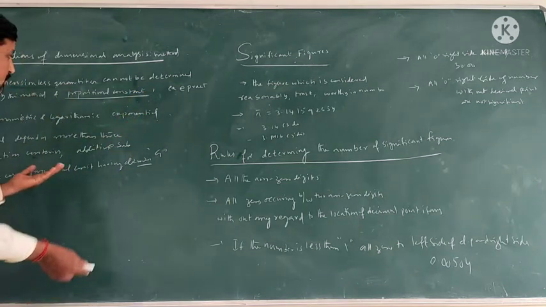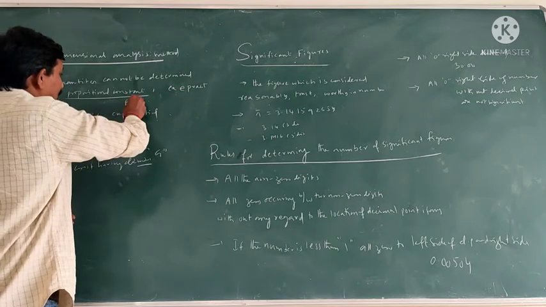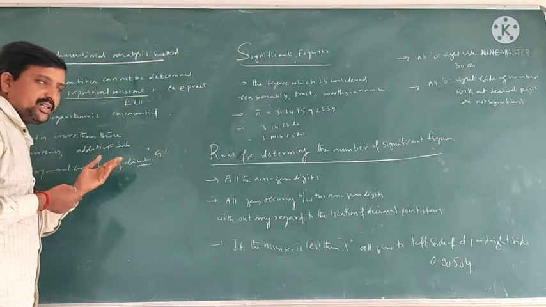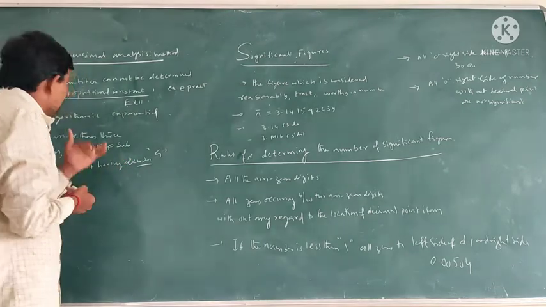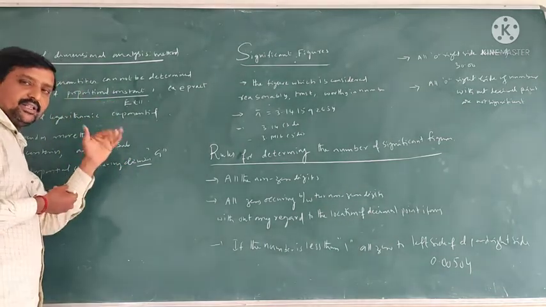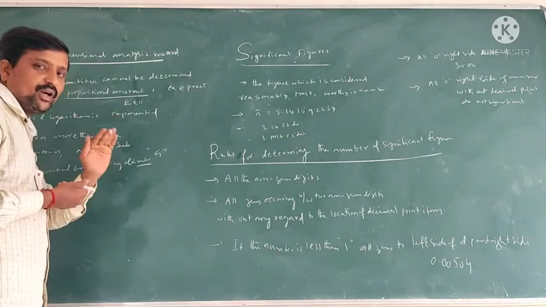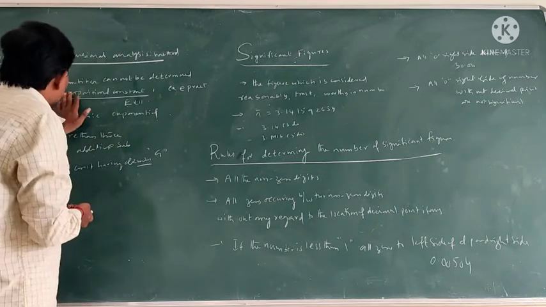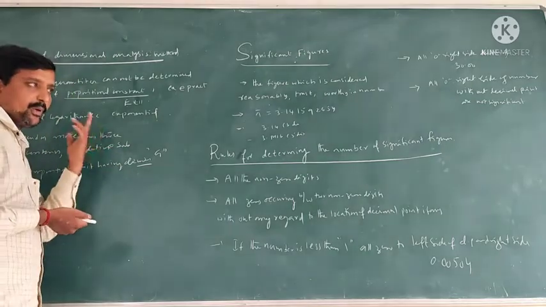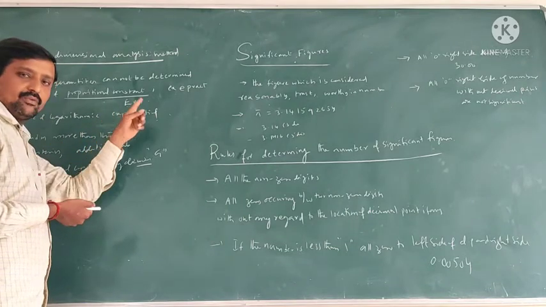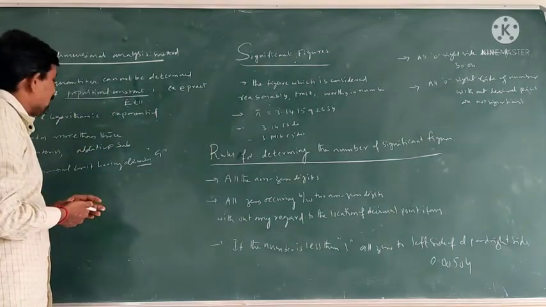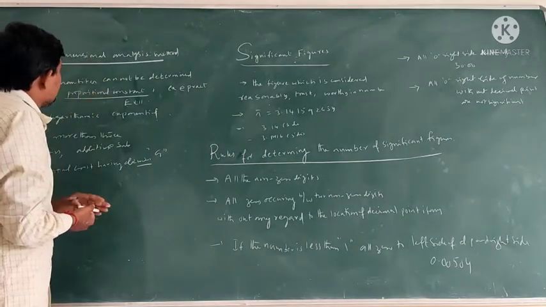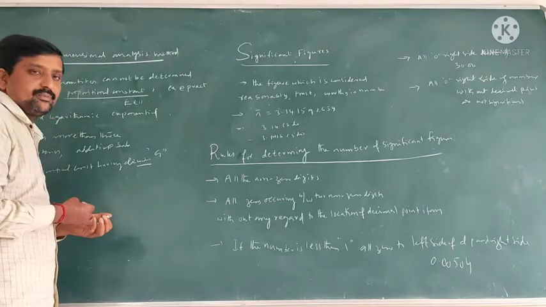For example, dimensionless quantities: angle is a dimensionless quantity, strain is a dimensionless quantity, specific gravity is a dimensionless quantity. Such types of quantities cannot be determined by using dimension analysis. And proportional constants, for example the Planck constant and the capital G value. These proportional constant values also cannot be determined by using the dimensional analysis method.